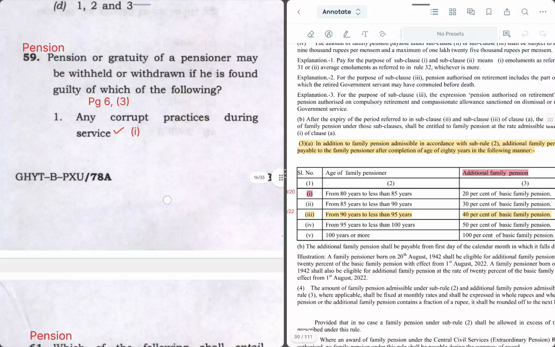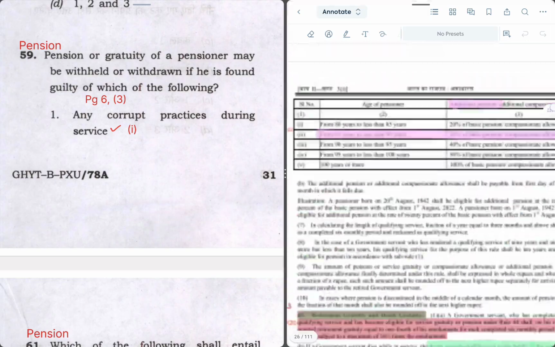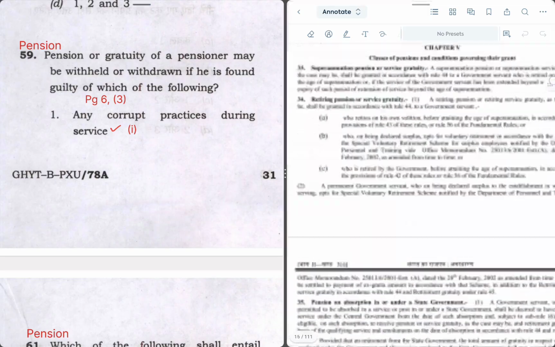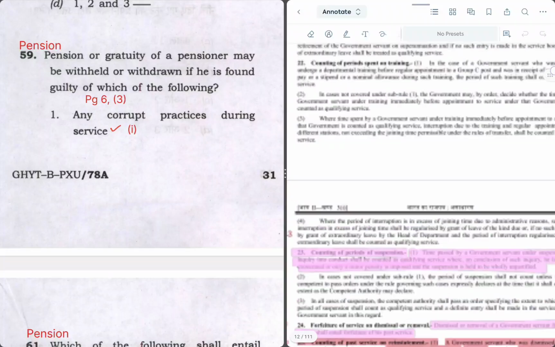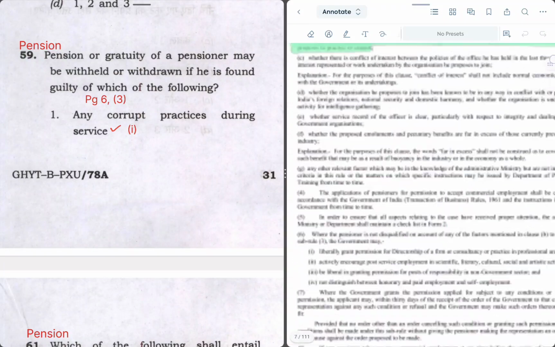Let's move on to next question, which is 59. Pension or gratuity of a pensioner may be withheld or withdrawn if he is found guilty of which of the following practices. It is not the case that you will keep receiving pension continuously irrespective of your conduct. Future good conduct is a necessary condition.